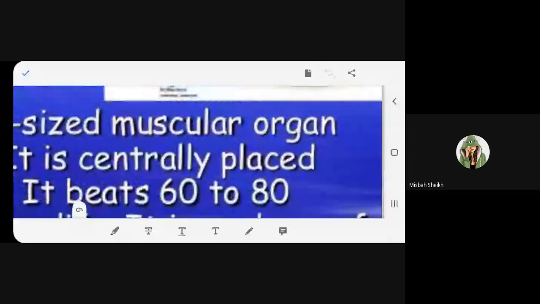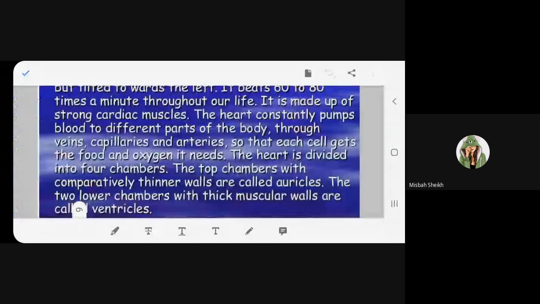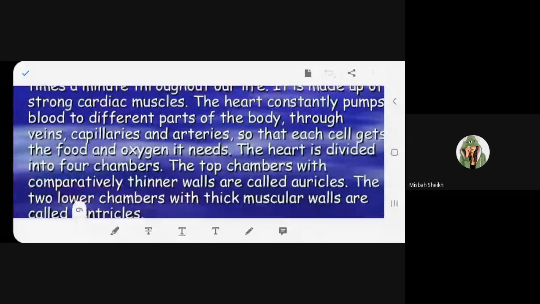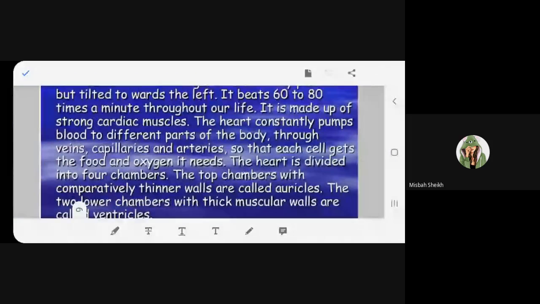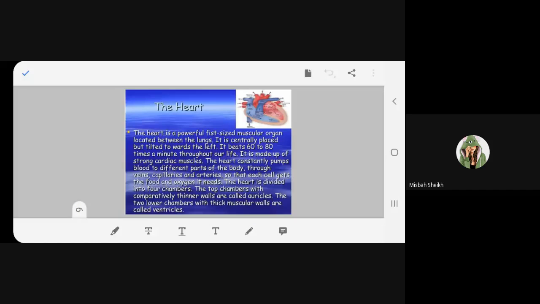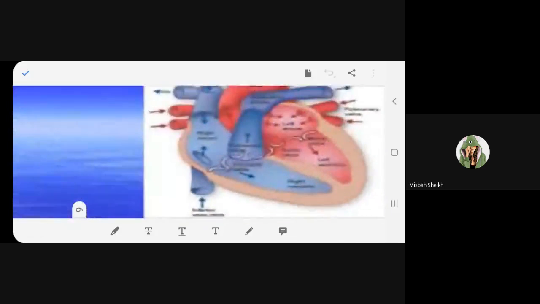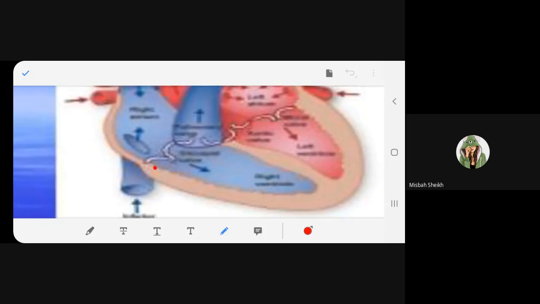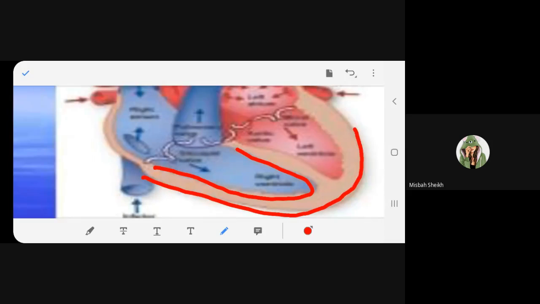Let's come to the bottom. The two lower chambers with thick muscular walls are called ventricles. Auricle we have seen. Now we'll see ventricle. Now how thick the wall is. Can you see this thickness of the wall? Yes or no? See this. How thick the wall is. This is the ventricle. Left ventricle and the right ventricle.